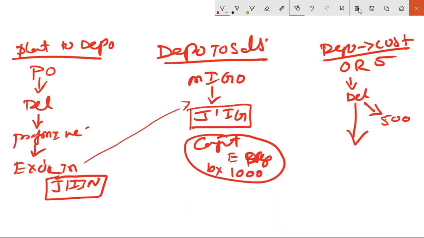And what is the transaction code for that? J1IJ. This is J1IG and this is J1IJ. You capture it with J1IG and you distribute it with J1IJ. And delivery, then after invoice. That's it. This is the depot process. Okay.